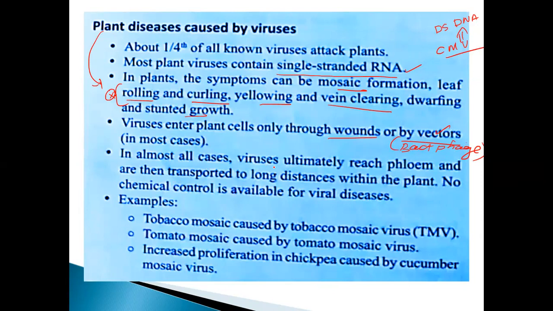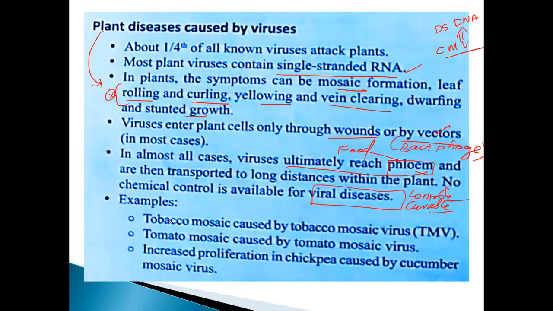In almost all cases, virus ultimately reaches the phloem. That is very, very important. Ultimately reaches the phloem. Phloem means they provide food. That is very, very bad. And are then transported a long distance within the plant. No chemical control is available for viral disease. Each and every viral disease cannot be cured. Only it can be controlled. That is very, very important. Control only. We cannot cure.